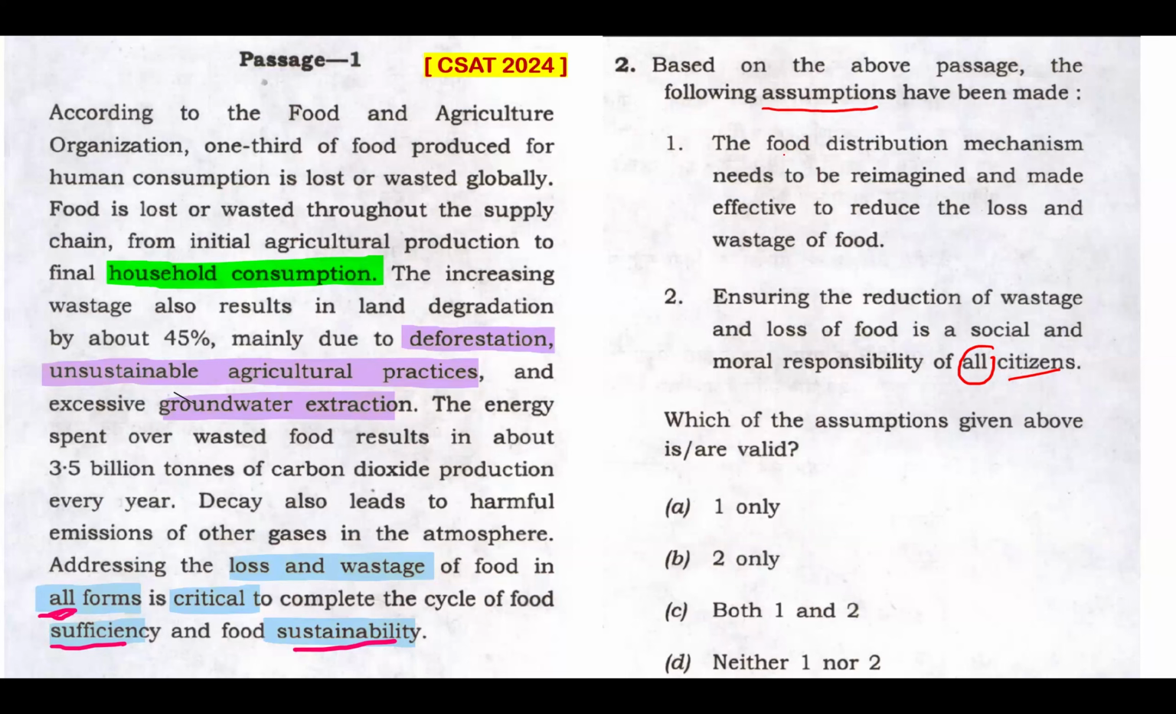And when you have read this passage, there's no harm with this all being extreme because this passage pertains to so many things, starting from household consumption, where people are responsible morally, deforestation, unsustainable agricultural practices, groundwater extraction, people are morally and socially responsible there. And then loss and wastage of food in all forms is critical to complete the cycle of food sufficiency and food sustainability. So food has to be sufficient, has to be sustainable, and it's not just the food, it's the food cycle and where people are involved.